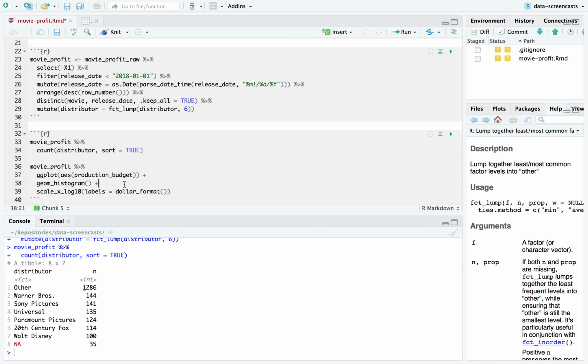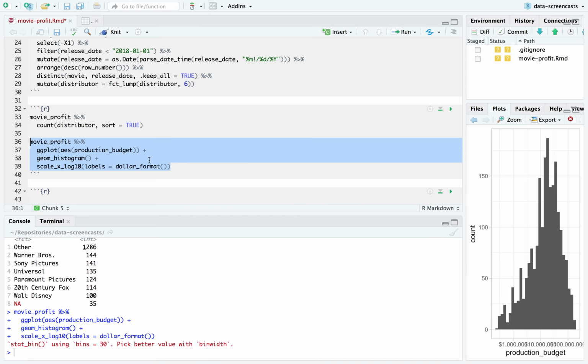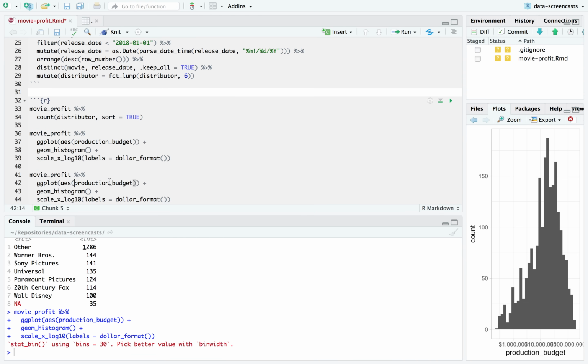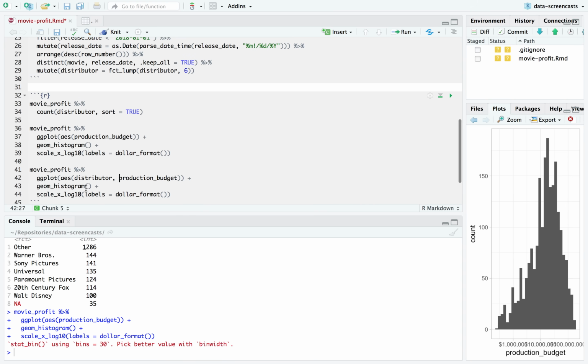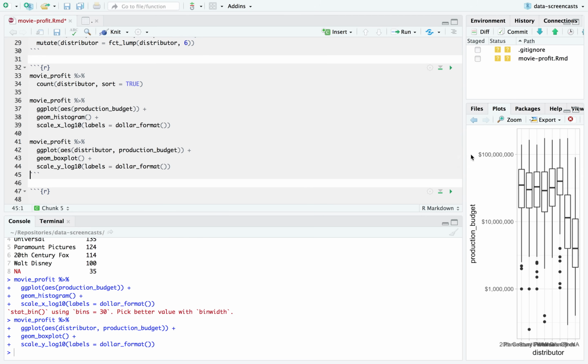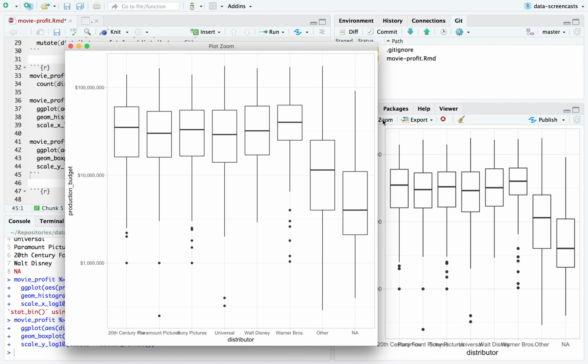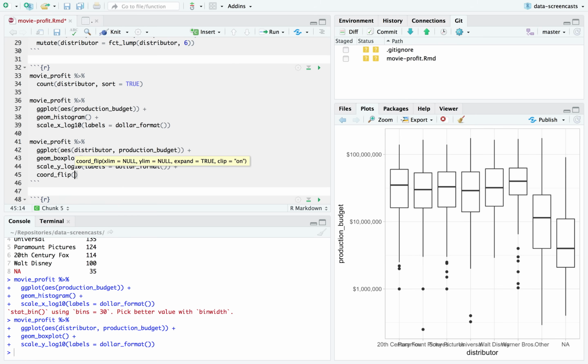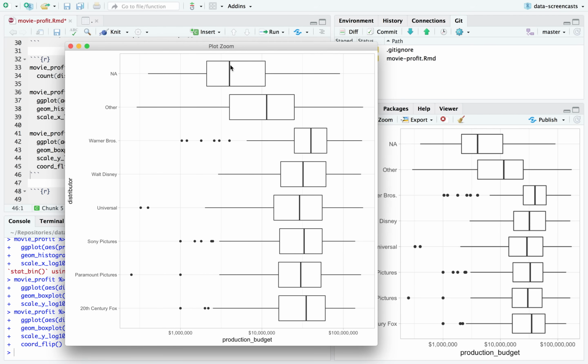If I tried this histogram, I'm going to turn it into a box plot. I'm going to say, I want to know based on the distributor, which distributors had made more money than others. Put the y-axis in a log scale when we're in a box plot. What it looks like, aha, we definitely see that. I'm going to coord flip so this is a lot easier to read. Ones that have missing distributors, way less money. Makes sense. Ones that are the other category, wide variety, but generally lower budget. And then all our major studios, Warner Brothers, Universal, Paramount Pictures, with a couple of exceptions, high production budget.